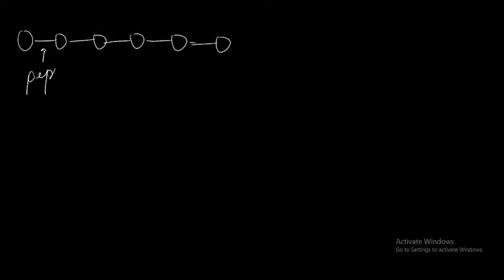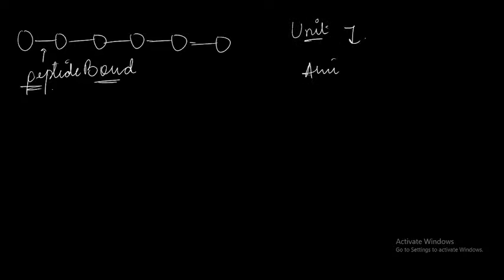So when you look into the various amino acids joined to each other in a linear manner in order to form the proteins, the bond formed here is a peptide bond, okay? How does a peptide bond get formed? Let's understand that now, right? If we talk about the basic unit of protein, its structure, let's understand how an